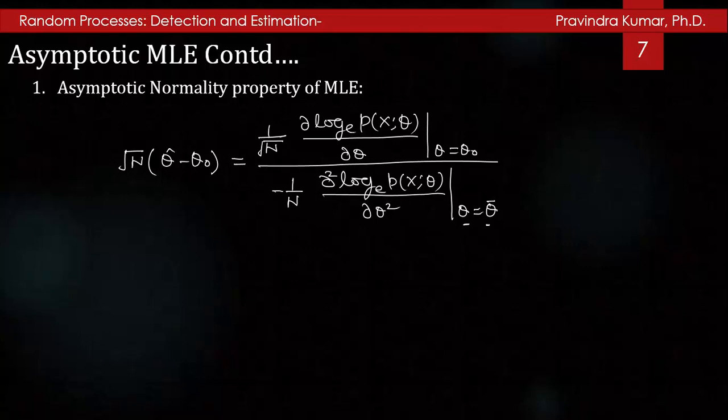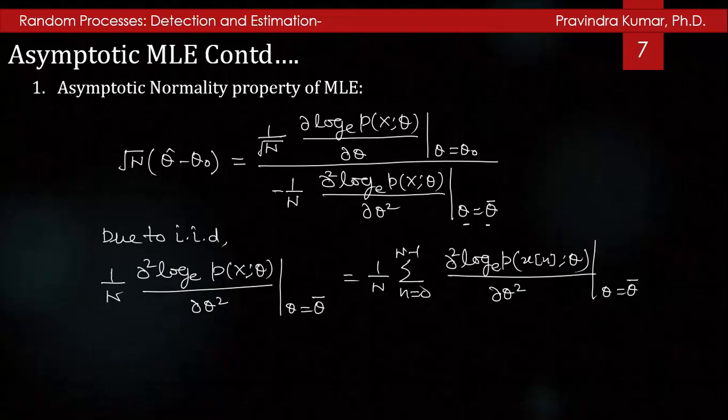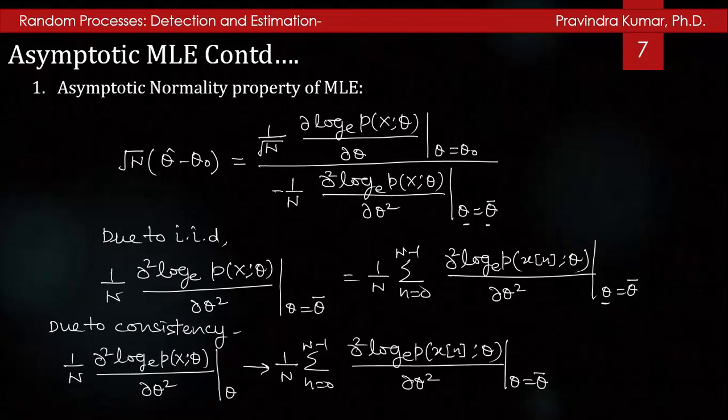Due to the independent identically distributed assumption, 1/n ∂² log p(x; theta)/∂ theta² with theta equal to theta bar will be equal to 1/n times the sum over n from 0 to N minus 1 of ∂² log p(x[n]; theta)/∂ theta² with theta equal to theta bar, and with theta bar tending to theta naught.